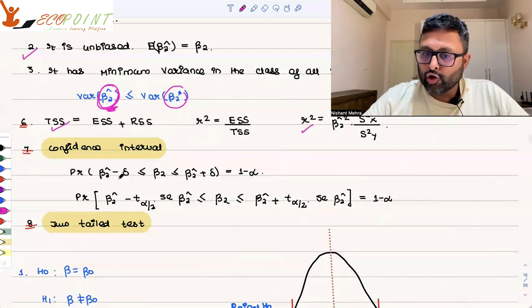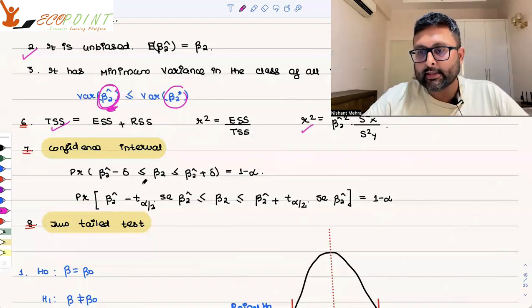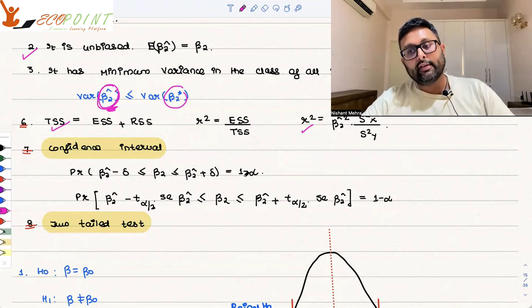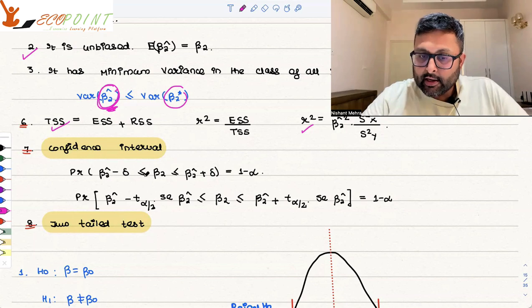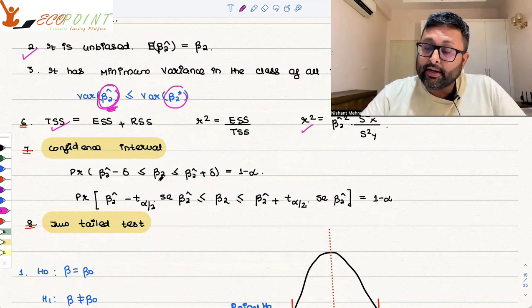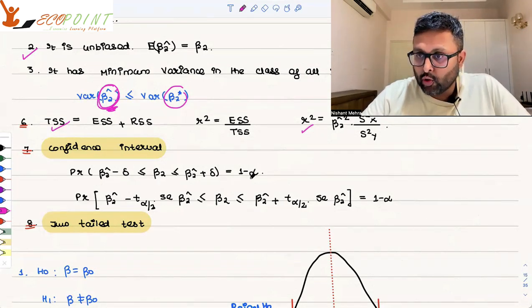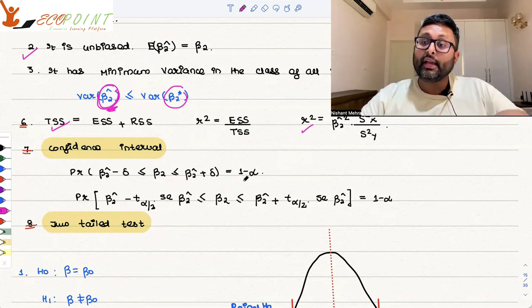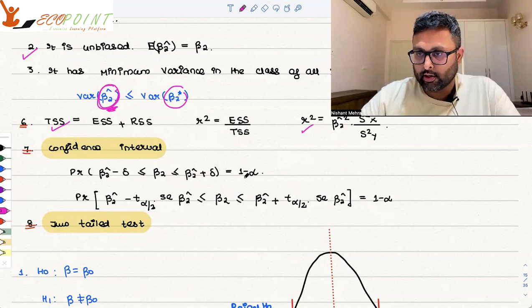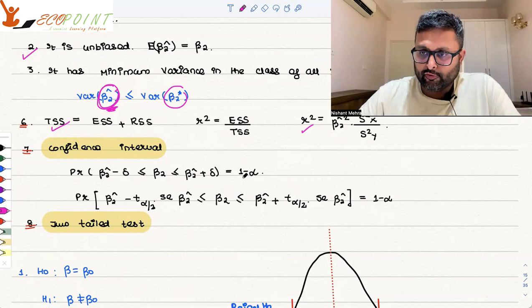Confidence interval. You pick up the confidence interval, say, for example, you want to check at the level of significance of 5%. This statement does not mean that this particular interval will contain beta 2 with probability 95%. No. Whether this particular interval will contain beta 2 or not, that probability is either 0 or 1. But the main point is that we will be able to create such intervals in the long run which will contain the true value of the parameter. That is what the confidence interval is.